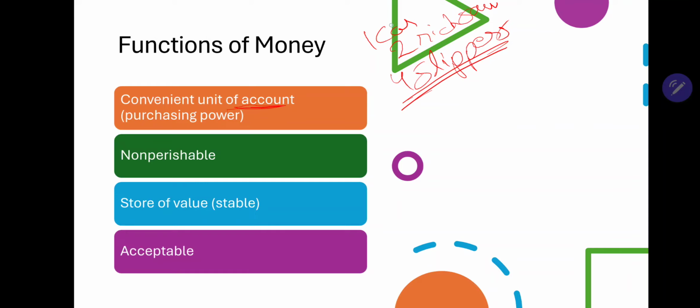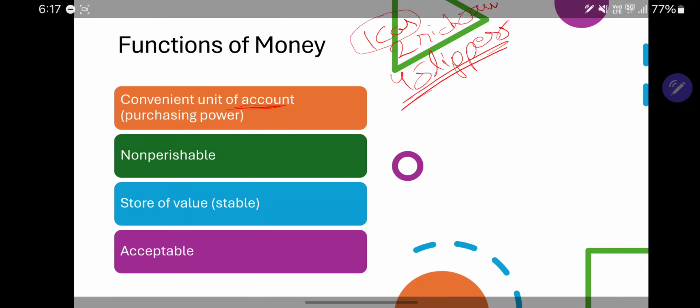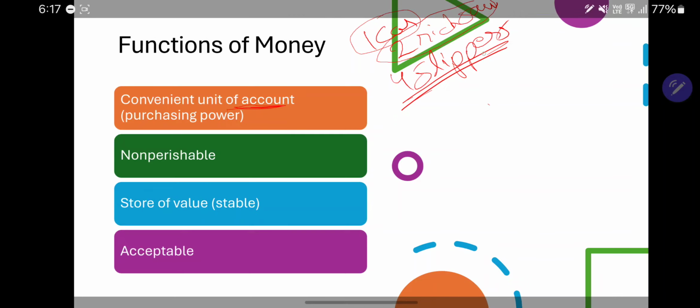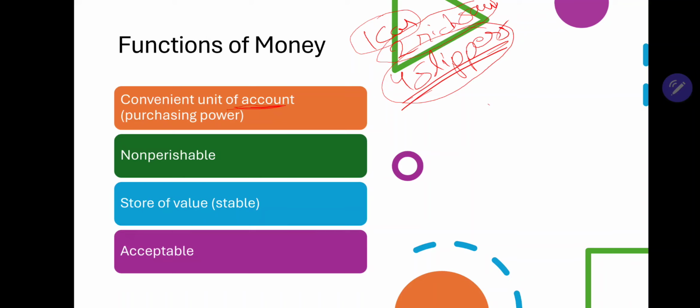What we can do is convert the value of the car in nominal terms or in rupee terms. We can convert the value of rickshaws in rupee terms, and we can convert the value of slippers in rupee terms. What we will get is the value of all these items in terms of money, and then we can compare, add, subtract, and do a number of mathematical operations on this.